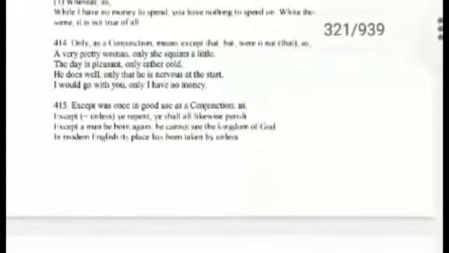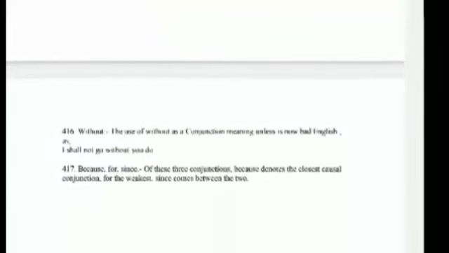Next, only: The day is pleasant, only rather cold. Except: Except a man be born again, he cannot see the kingdom of God. Without: I shall not go without you do. Because, for, since: of these three conjunctions, because denotes the closest causal connection, for the weakest, and since comes between the two.